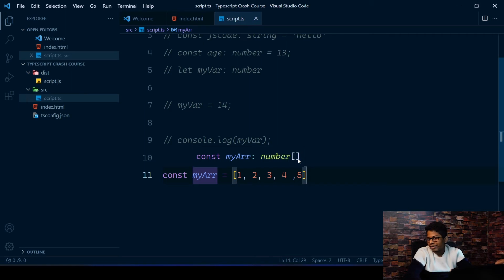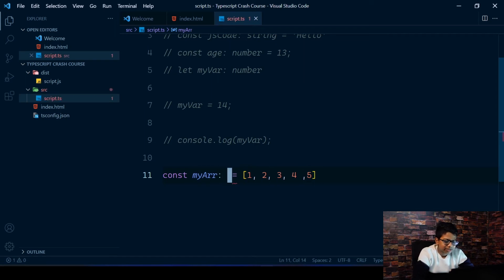Here it actually tells us the type. VS Code is intelligent enough to tell us that. And also, fun fact, VS Code is also built with TypeScript. If you don't want this to happen automatically, you can also go here and give the type, so number array. So it just makes this an array of numbers. Okay, that's very simple, nothing great.